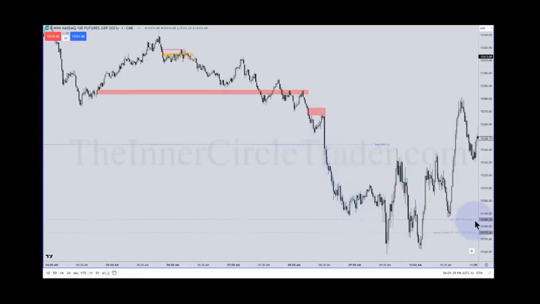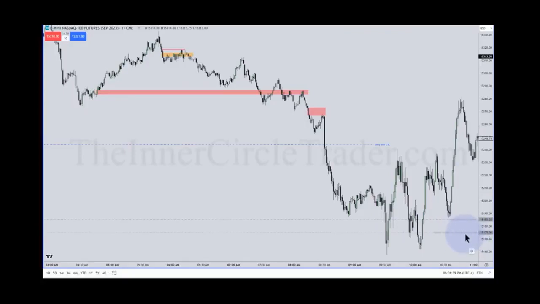At that level, you want to take a partial, and then if you can get down to another discount array, which was in close proximity, only 10 handles away, which was that hourly buy side and balance sell side efficiencies low on this date and time on your hourly chart. So that's why it's annotated that way. You can go back and look at it when you're in charts.